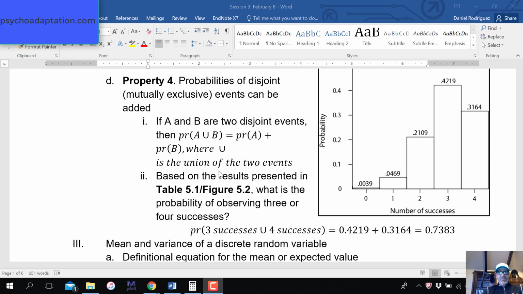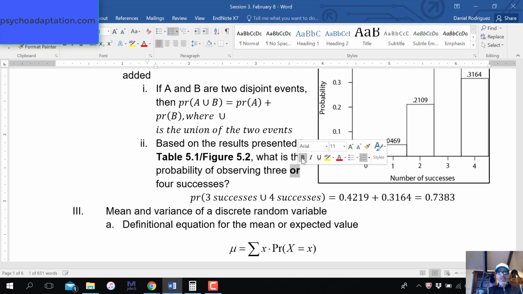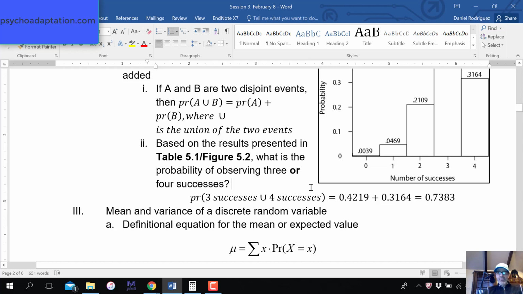So based on the results presented in Table 5.1, Figure 5.2, what is the probability of observing 3 or 4 successes? That "or" is really important here. So either of those 2 occurring. I'm asking for the union of the 2, the probability of 3 successes or 4 successes.